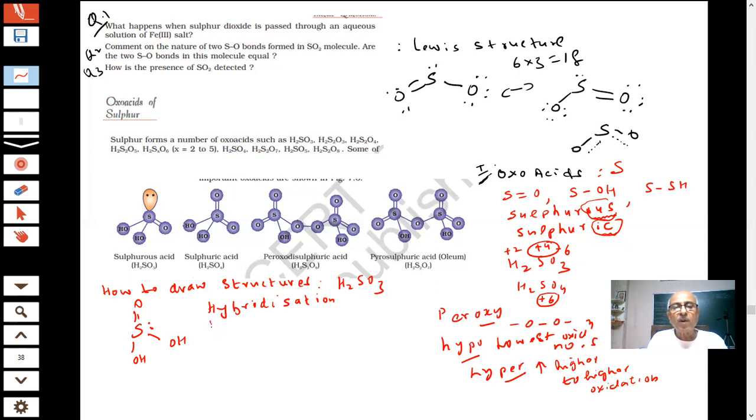Three bond pairs, one lone pair, total four, so sp3 hybridization. Actually, students did not write the lone pair in the paper, so then 0 marks. Got my point? We are just saying, okay, this is the structure, but it is an incomplete structure. The lone pair of electrons should be shown.